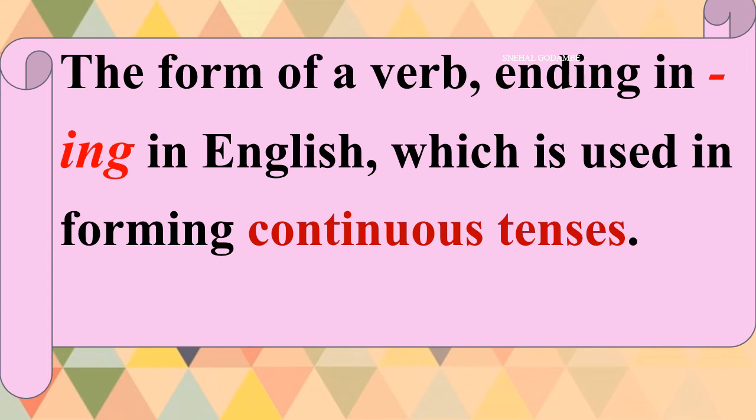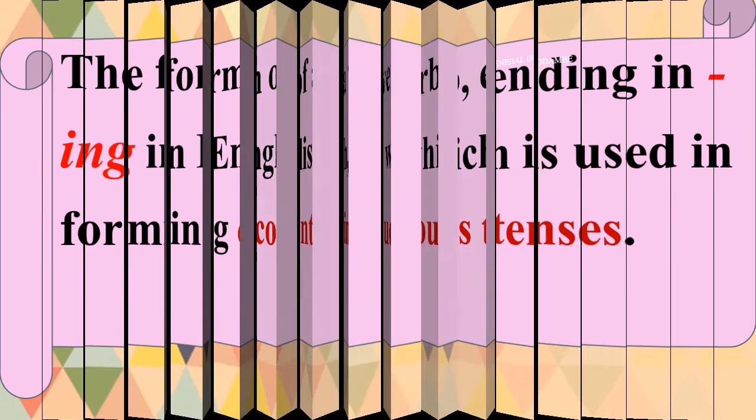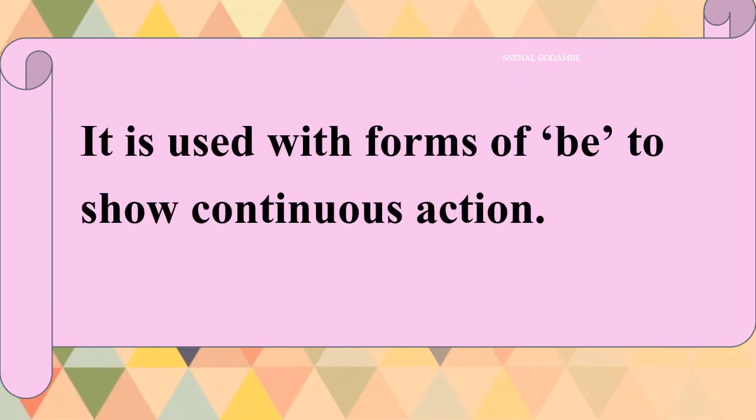She is driving a car, he is playing cricket; the action is in a continuous state. So such verb forms are known as continuous forms or continuous tense. This is present continuous. It is used with forms of be to show continuous action.